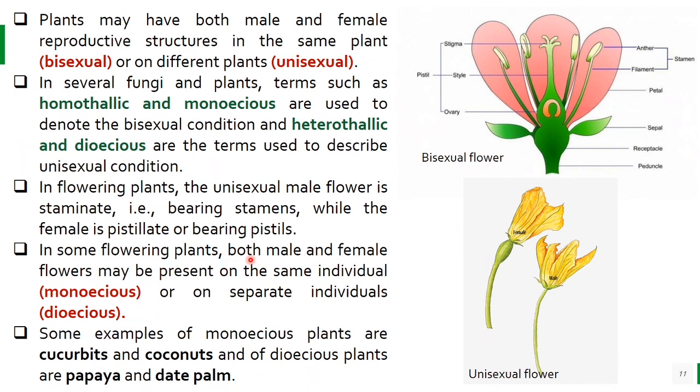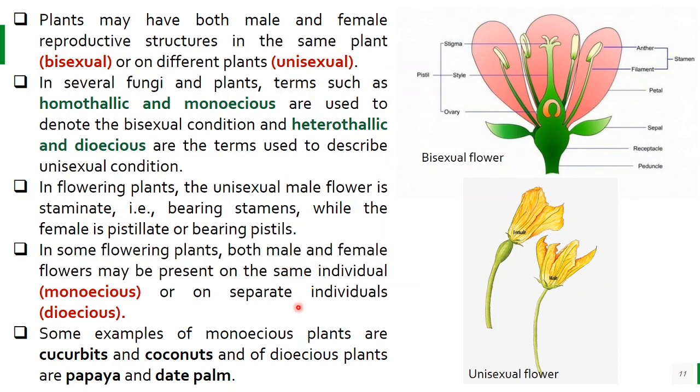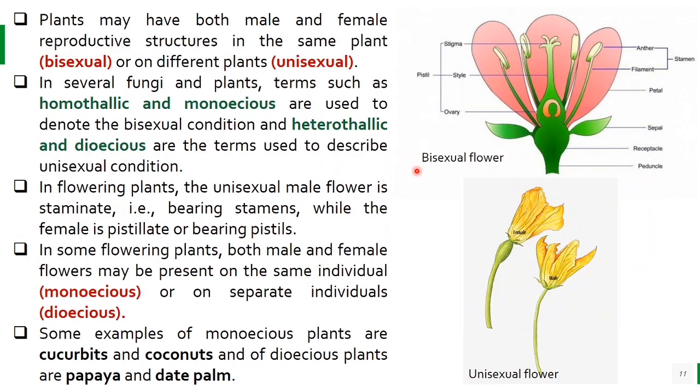In some flowering plants, both male and female flowers may be present on the same individual, that is monoecious. If both male and female are present on the same plant, that means monoecious. If they are on separate individuals, meaning one plant has only female flowers and another has only male flowers, these are called dioecious plants. Some examples of monoecious plants are cucurbits and coconut, while examples of dioecious plants are papaya and date palm.